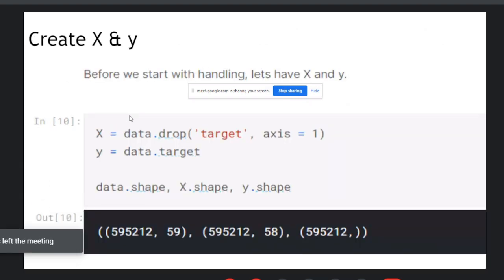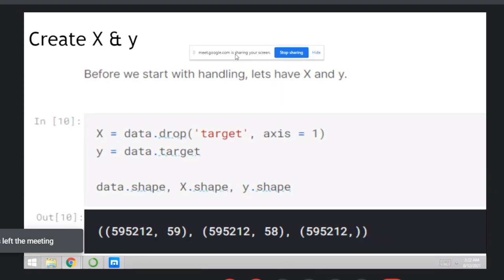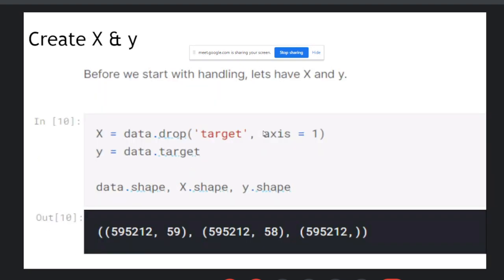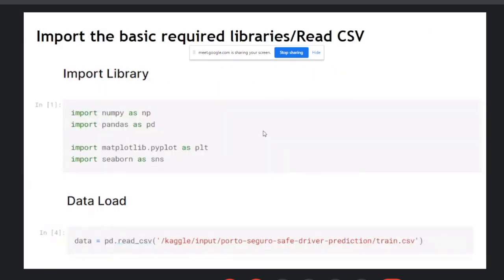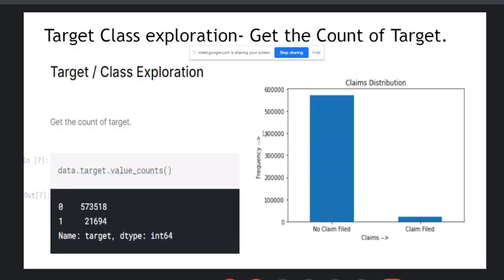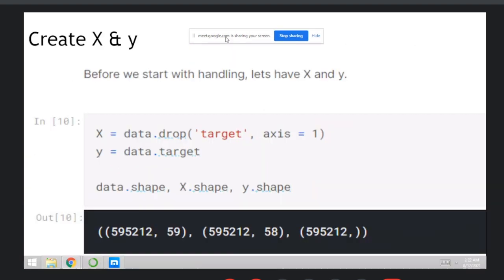Then create your X and Y before we start handling the data, and check your shapes. First, import the libraries. Number 2, import the dataset. Number 3, count the values, that is, how many zeros and ones. Then create your X and Y: X equals data.drop, dropping the column Class with axis 1. Then Y will only have the Class value.